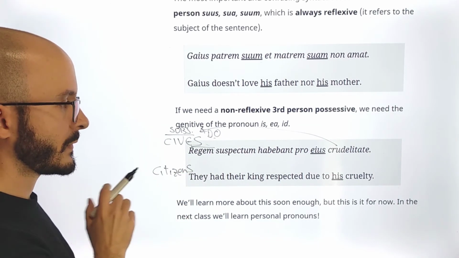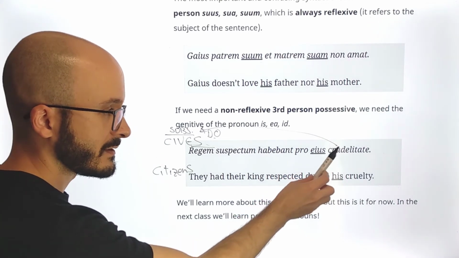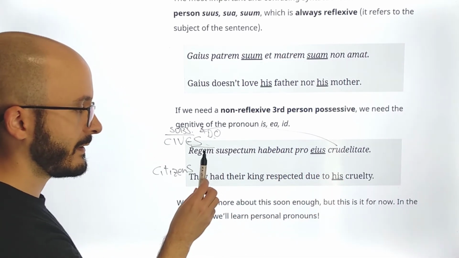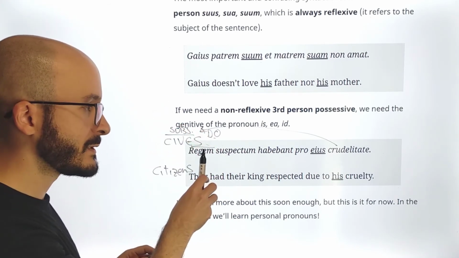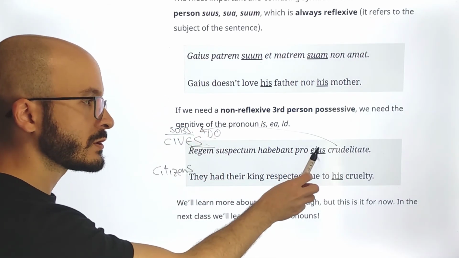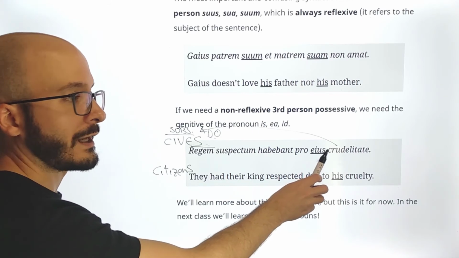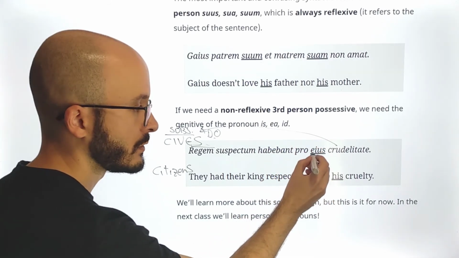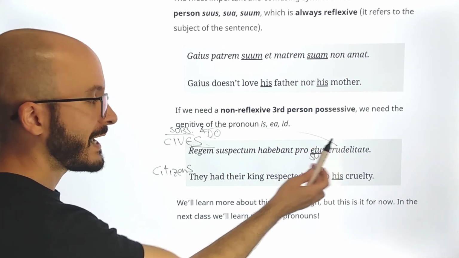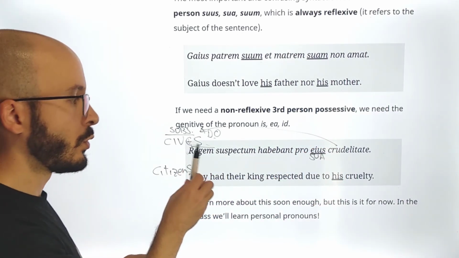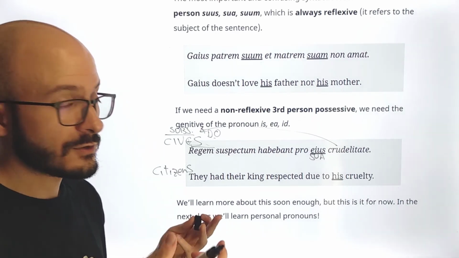Okay, so because this doesn't belong to the subject, it belongs to something else which is not the subject, then we cannot use, in this case, pro sua crudelitate, because if it was pro sua crudelitate, that would mean that it is the cives who are cruel, and it is not like this.